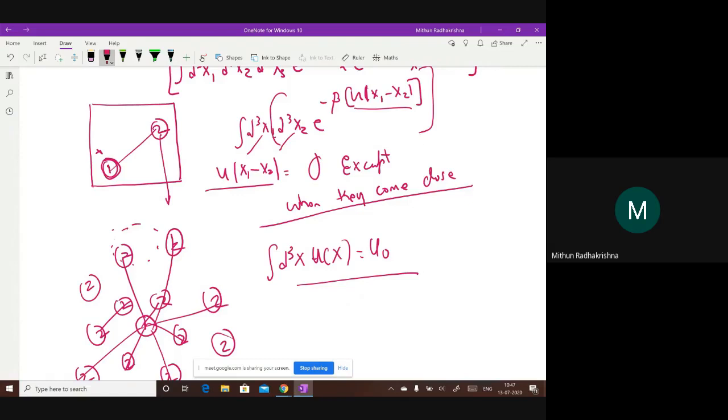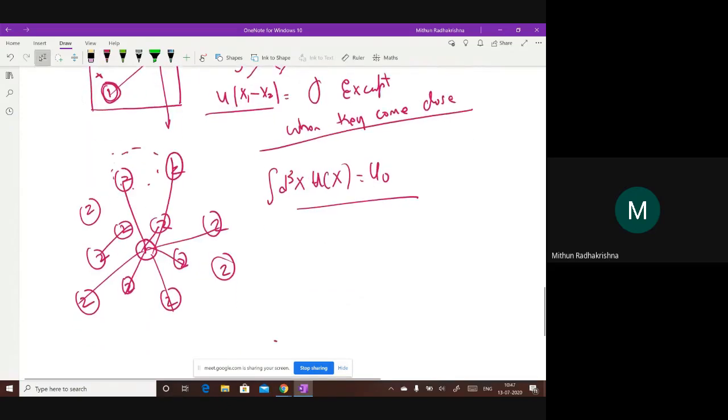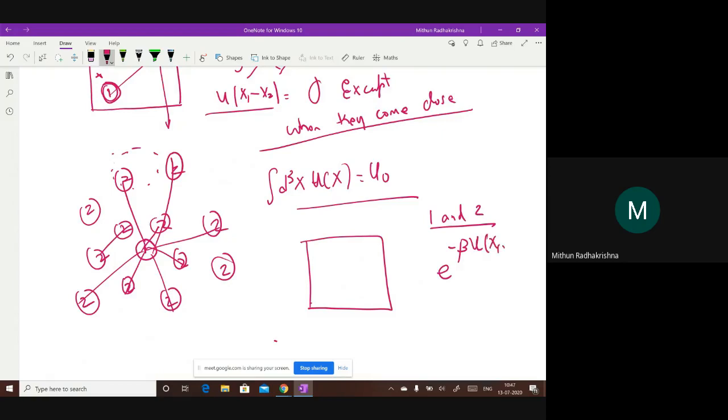So think of this. What you are basically trying to do is, for every given arrangement of 1 and 2, calculate e to the power minus beta u of x12.